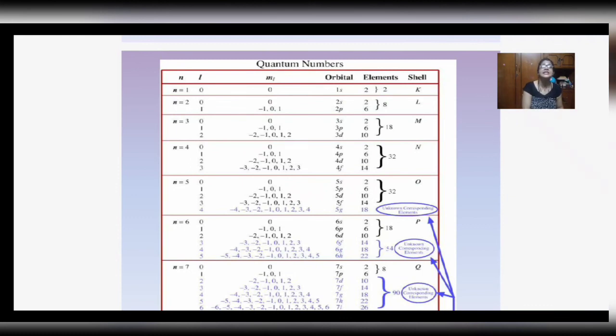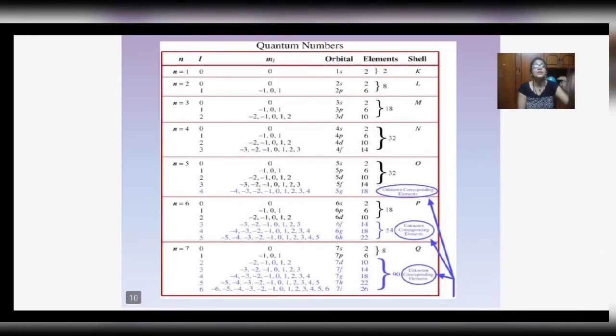Since n is equal to 2, the orbitals will be 2s and 2p: 2s for 0 and 2p for all three. The electron holding capacity is 6 for the p orbital and 2 for the s orbital, that is 6 plus 2, which is 8. So the L shell can hold a maximum of 8 electrons.